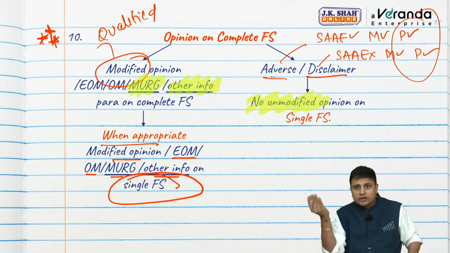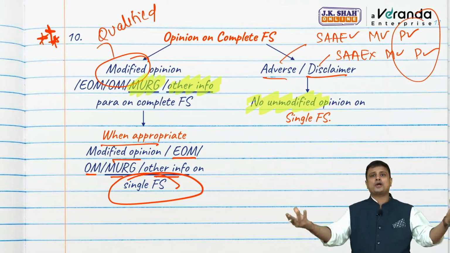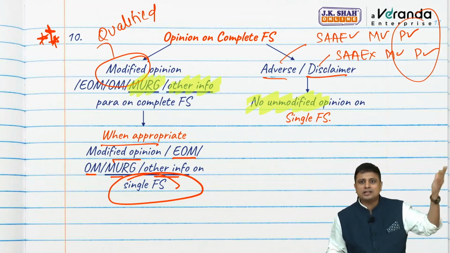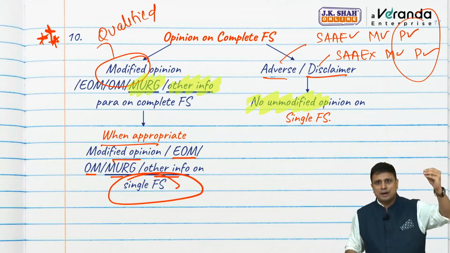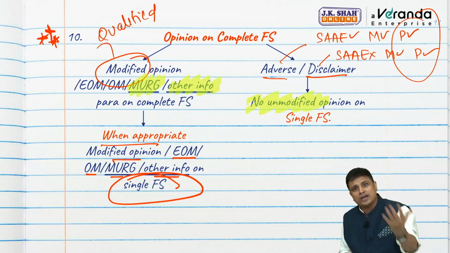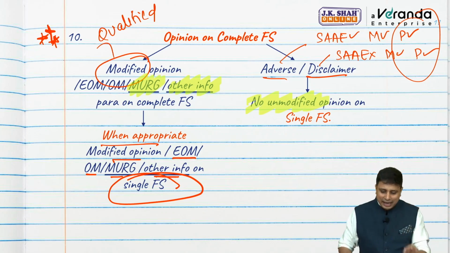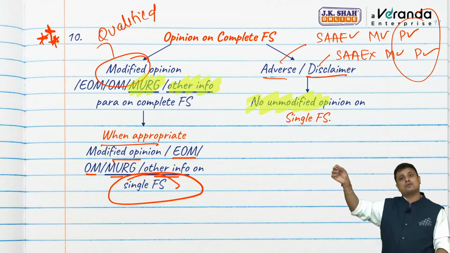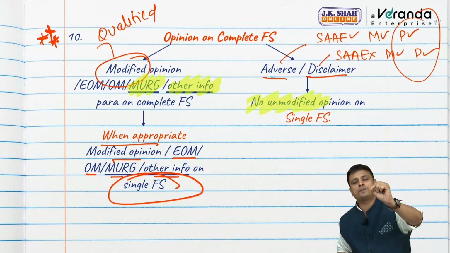If you give unmodified on single financial statement and adverse or disclaimer on complete, this is going to be contradictory. Once you are saying it is pervasive and on single you are saying it is unmodified. For example, if it is pervasive, it is going to affect the balance sheet, P&L, cash flow, everything. So on cash flow, you cannot end up giving an unmodified opinion. Hence, if we have given adverse or disclaimer on complete set of financial statements, you cannot give unmodified opinion on single financial statement.